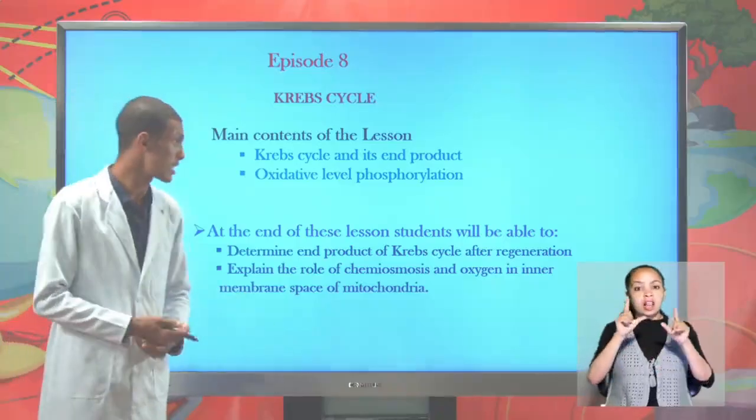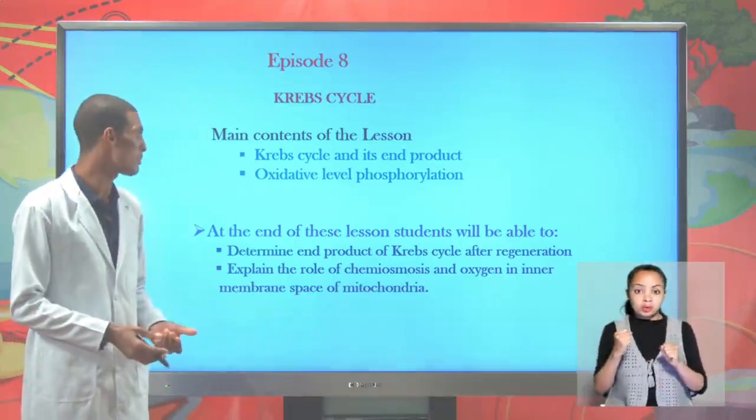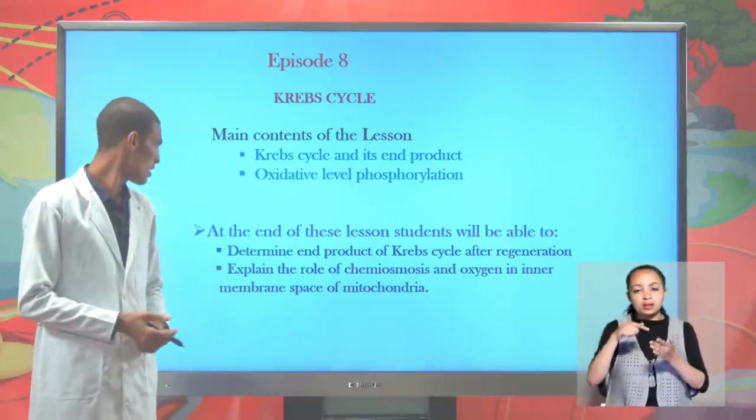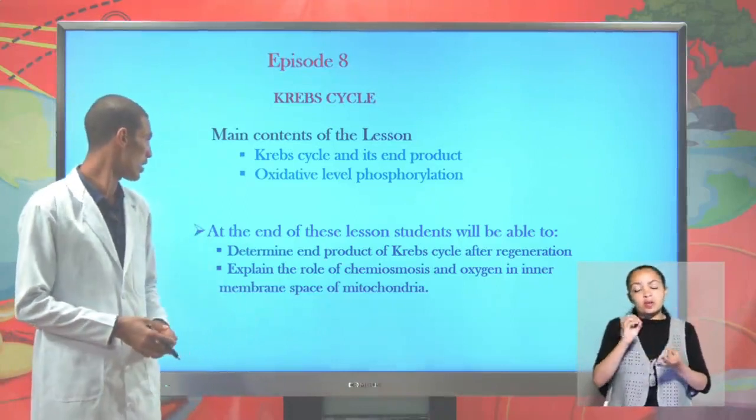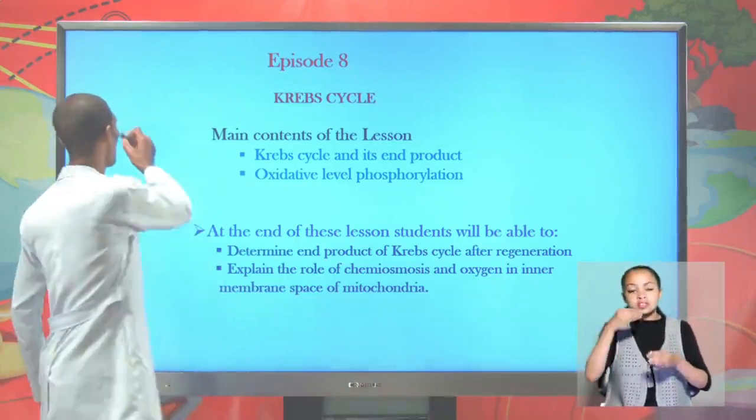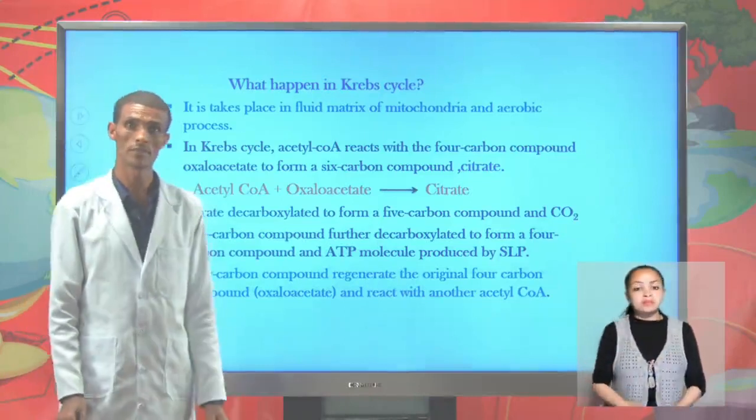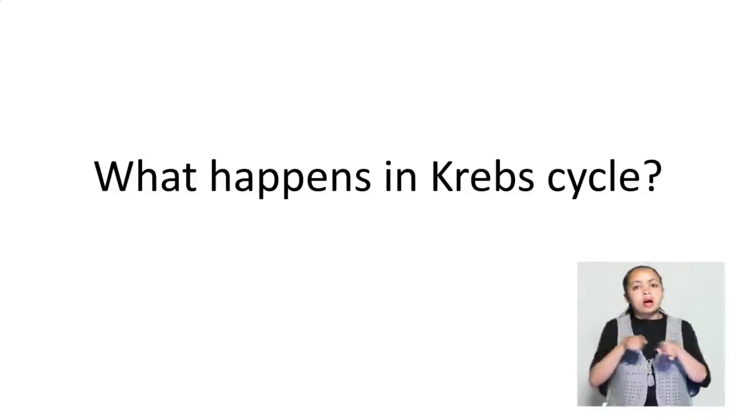At the end of this lesson, student, we will be able to determine the end products of the Krebs cycle after its regeneration, and again explain the role of chemiosmosis and oxygen in the inner membrane space of mitochondria. Student, what do you think may happen in the Krebs cycle?